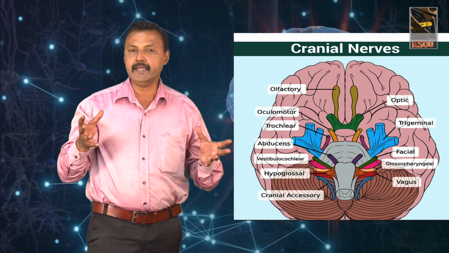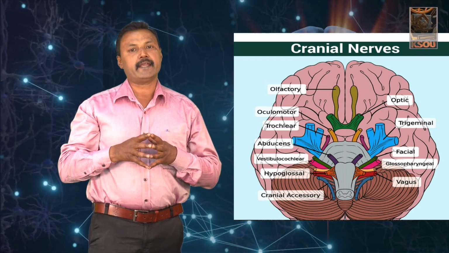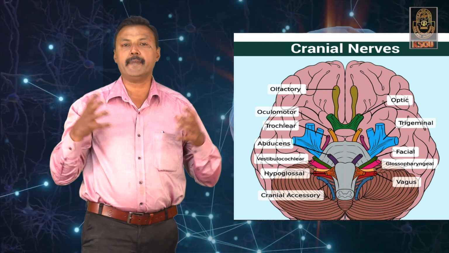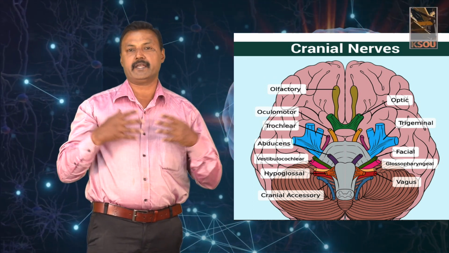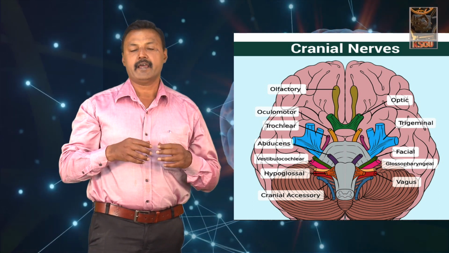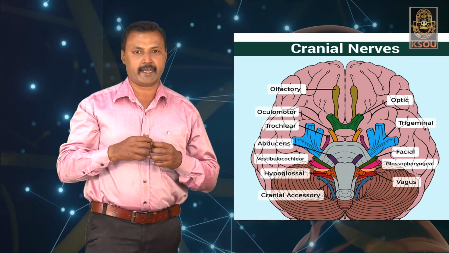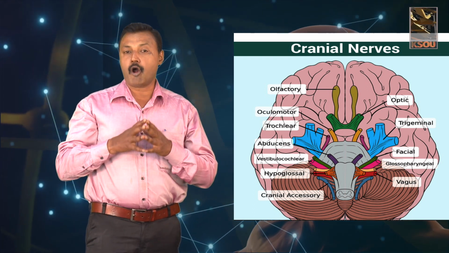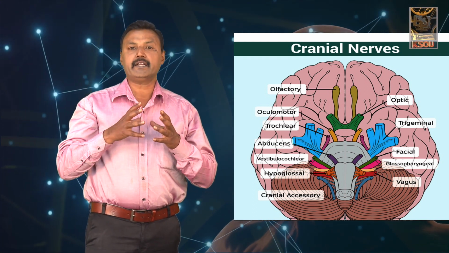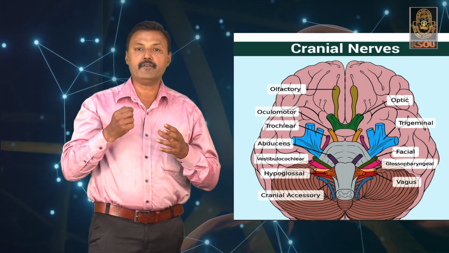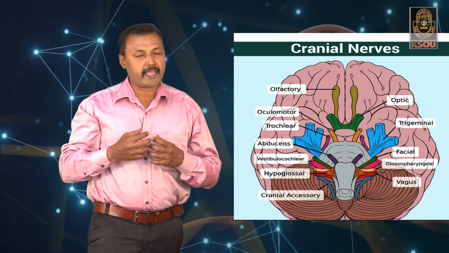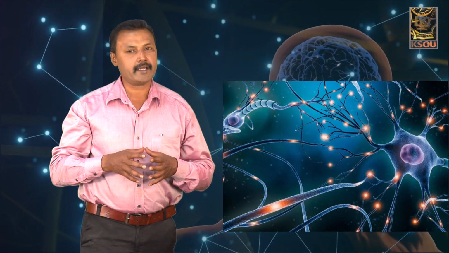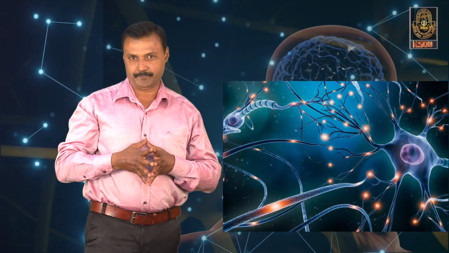So, these cranial nerves are either motor or sensory, or sometimes they are mixed nerves which transmit impulses to the brain from the different neck regions. Whereas the 10th cranial nerve, called the vagus nerve, transmits impulses from the brain to the visceral parts of our body like the heart, stomach as well as the intestine.